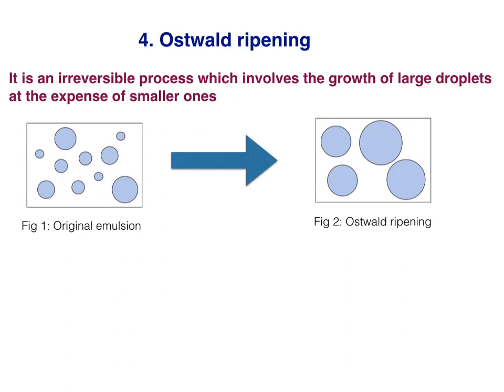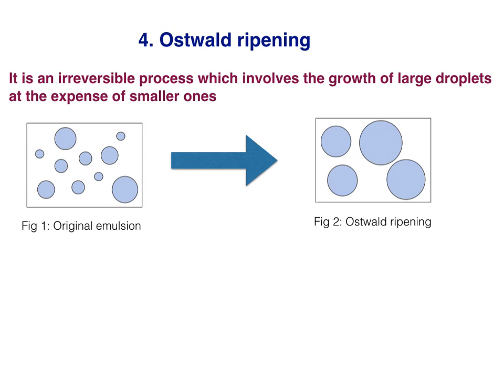Like coalescence, this is also an irreversible process, but the difference between coalescence and Ostwald ripening is that in coalescence, as we saw previously, the droplets contact each other and merge into each other, and in this way they form larger droplets, while Ostwald ripening differs from coalescence in that it doesn't need any contact between the droplets.